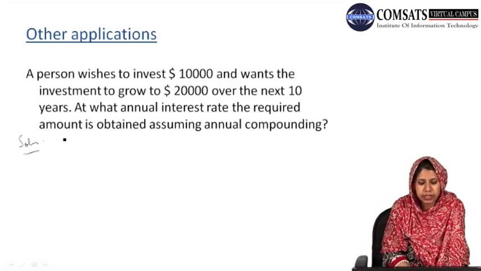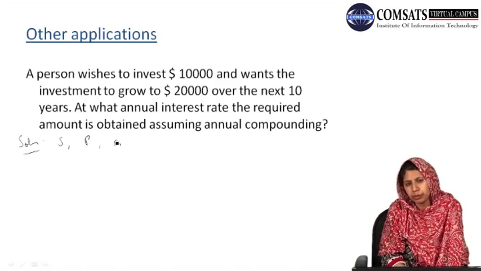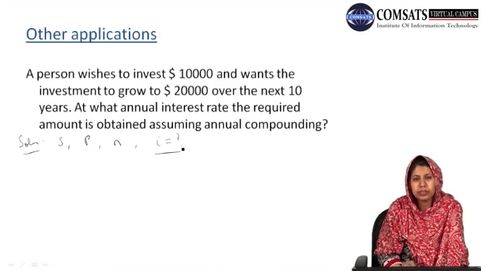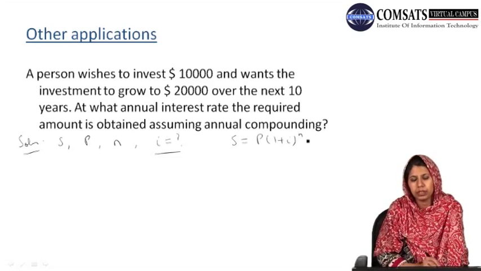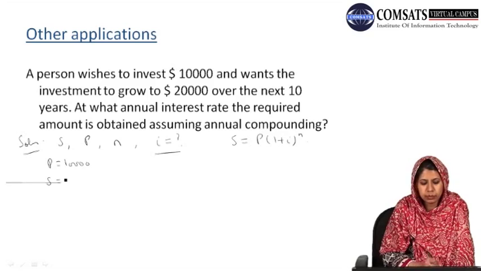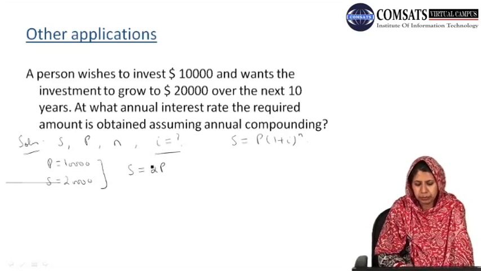So in this example, we are provided with 3 parameters: S, the compound amount, P, the principal amount, and n, the number of compounding periods. And we are asked to find the interest rate i by using the same compound amount formula. Here our P is equal to 10,000 and our S is equal to 20,000. Either we put these values in our formula, or by looking at them we see that our compound amount is double the principal amount.